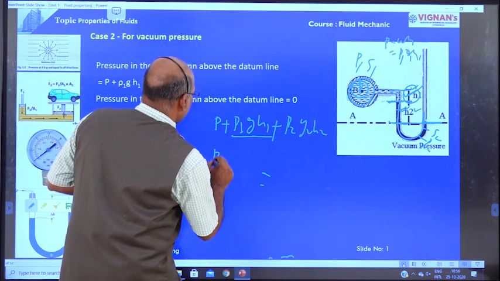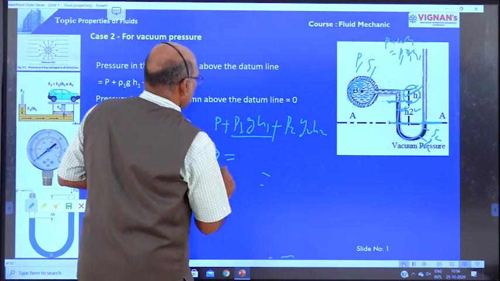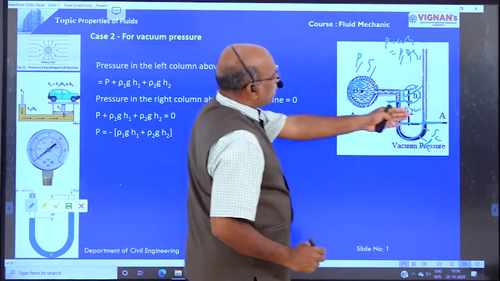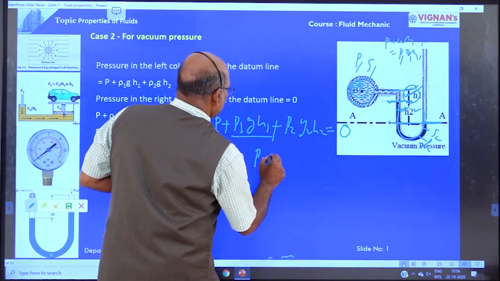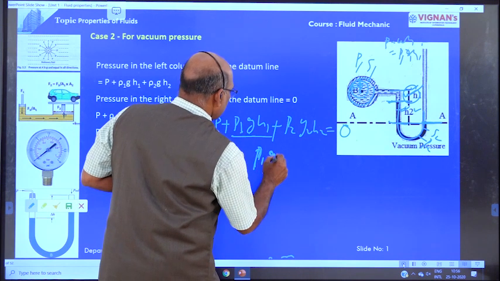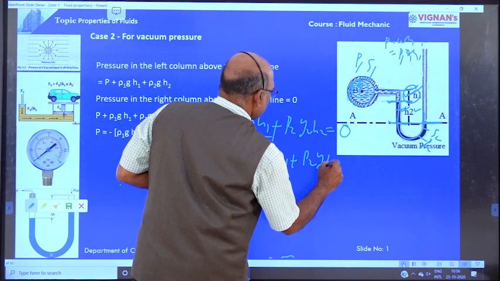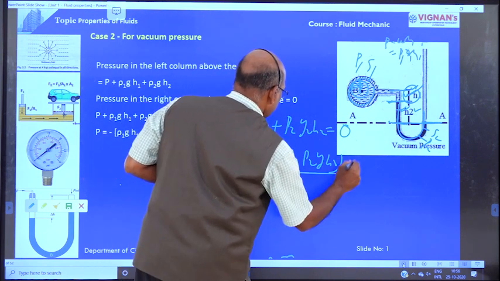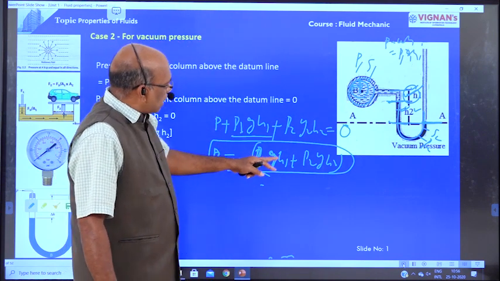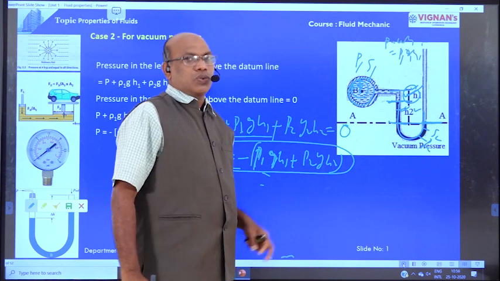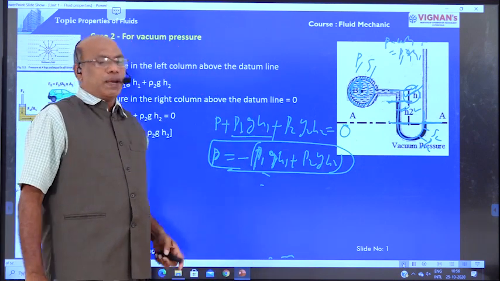Therefore the pressure P at point B: there are no right side pressures, so P plus rho 1 g h1 plus rho 2 g h2 is equal to 0. This is the vacuum pressure in the pipe, equal to minus of rho 1 g h1 plus rho 2 g h2. This is the formula for the determination of vacuum pressure in the pipeline at point B.